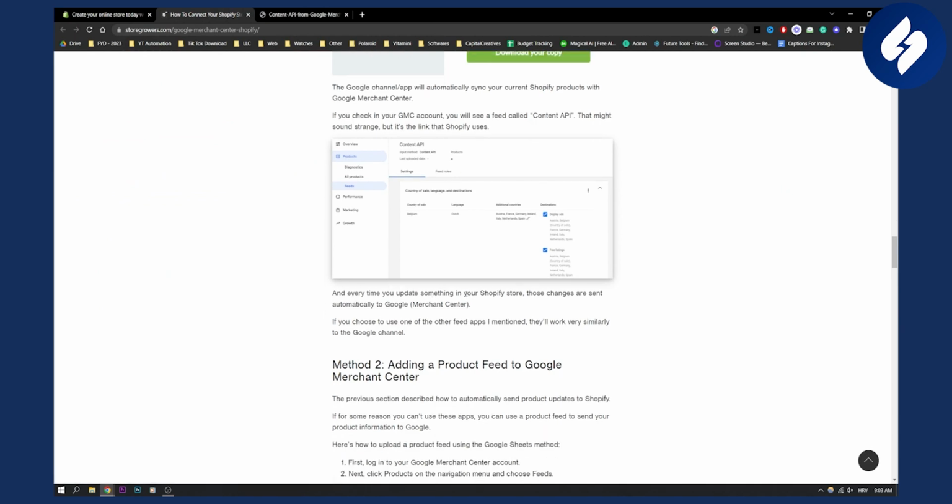And every time you update something in your Shopify store, those changes are sent automatically to Google Merchant Center, right? Now, if you choose to use one of the other feed apps I mentioned, they'll work very similarly to the Google channel, as you can see.